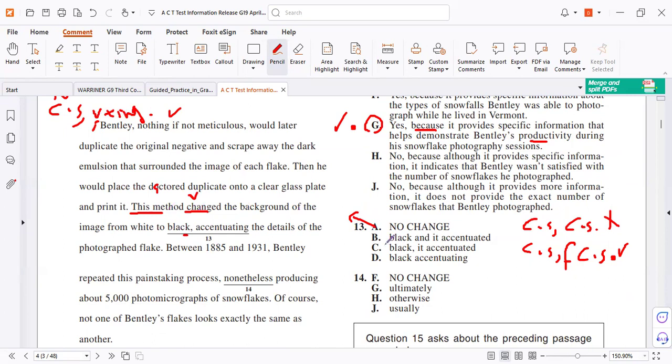Letter B is wrong, because we need a comma and fanboys between a complete sentence and another complete sentence. Here is a comma splice mistake, so wrong. Letter B is a trap. If you want to use ing, it must be the subject of the previous clause, not the word before. If it is the word before, it can be without a comma. But here, accentuating the method, not the word before. So you need a comma. So it's A. That's it.